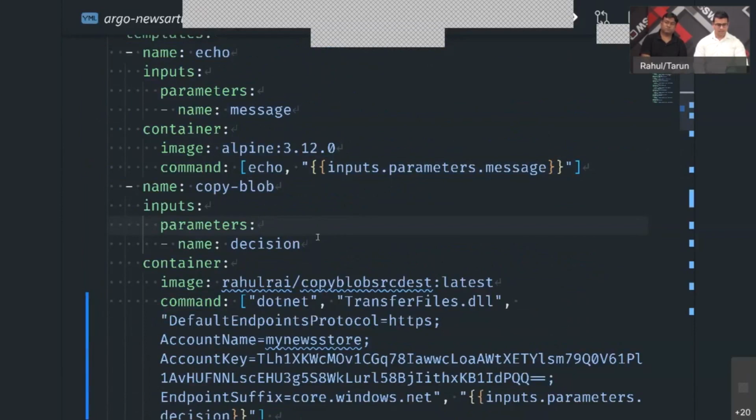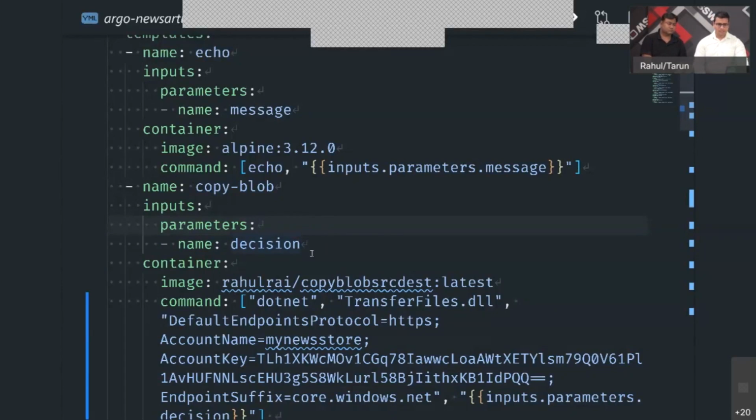And the next step is for the copy blob operation. So how we have modeled this is that we'll have an Azure storage account with 3 containers in it. So there is a container named ready, in which, when we submit the article, we will treat it as an article that is submitted to the workflow in order for it to be taken forward. And then once the article is done processing, it will be moved to a container named published.